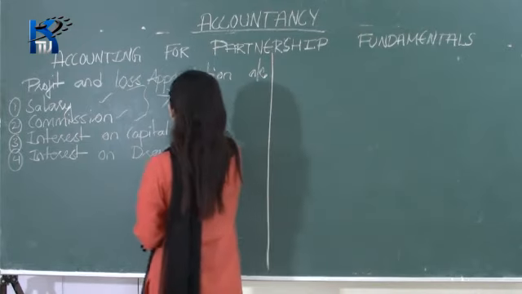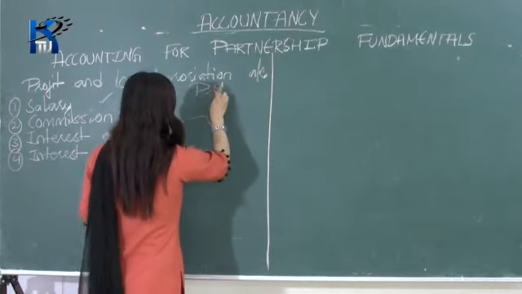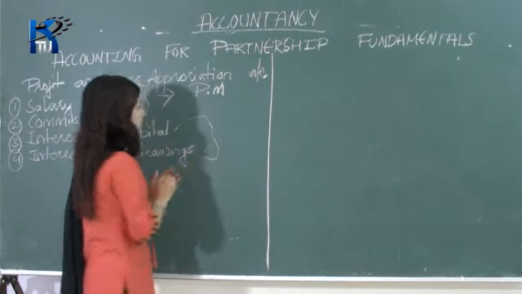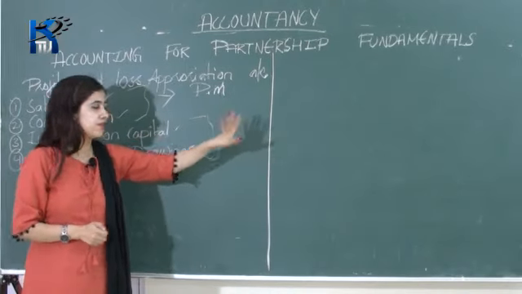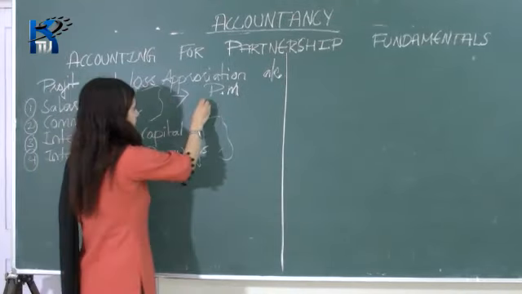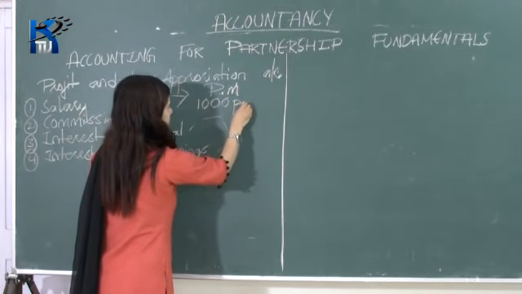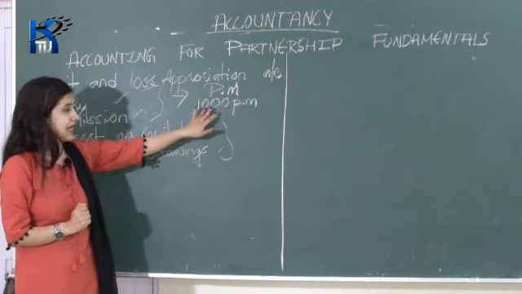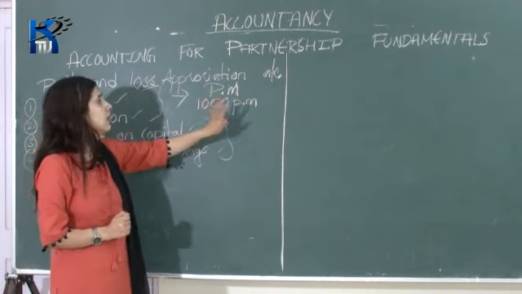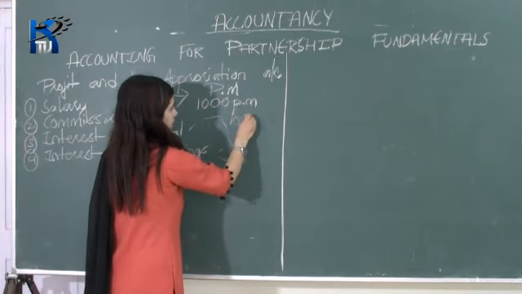Per month. Okay, so if it is per month, then what you need to do is you have to convert it into a year. Suppose for example, if the salary of a partner is 1000 rupees per month, then what you need to do is you have to multiply this with 12.